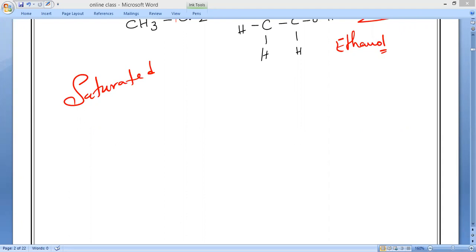Clean flame. Clean flame means what, guys? No soot particles, no smoke and all. That is what clean flame will say. Okay. Next one.